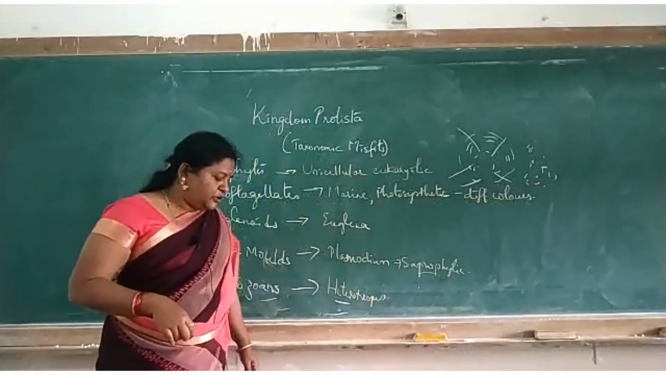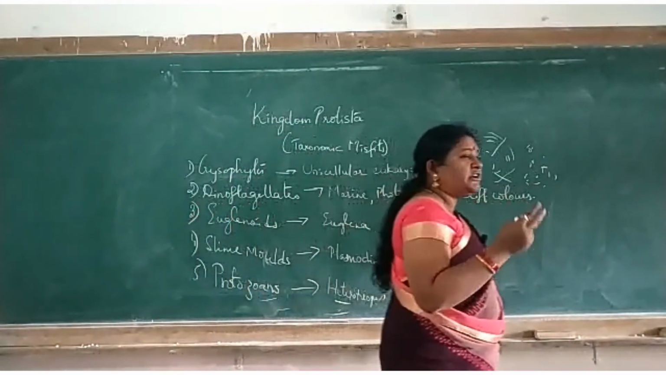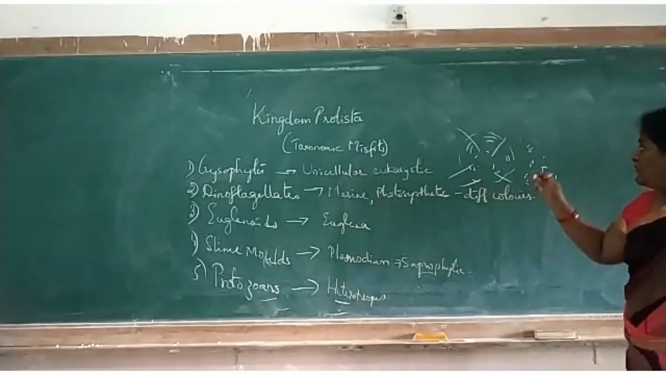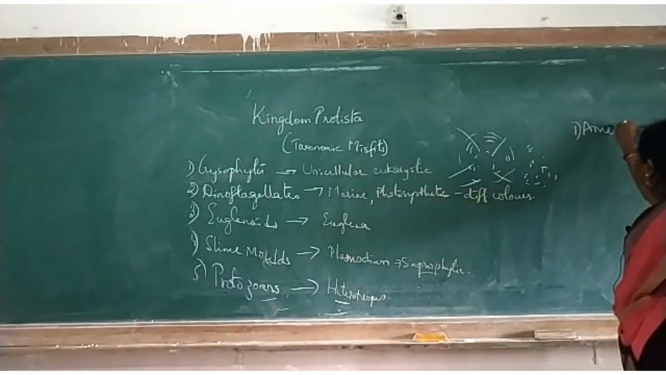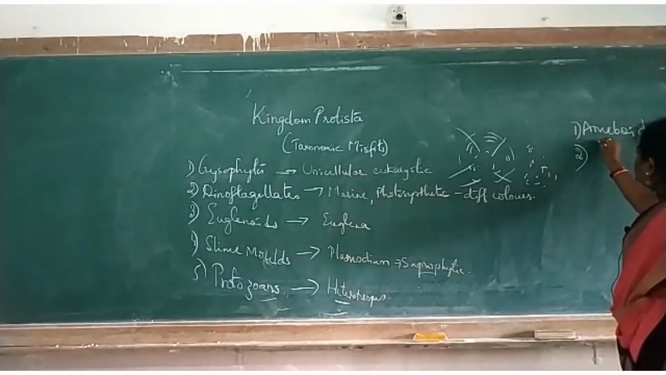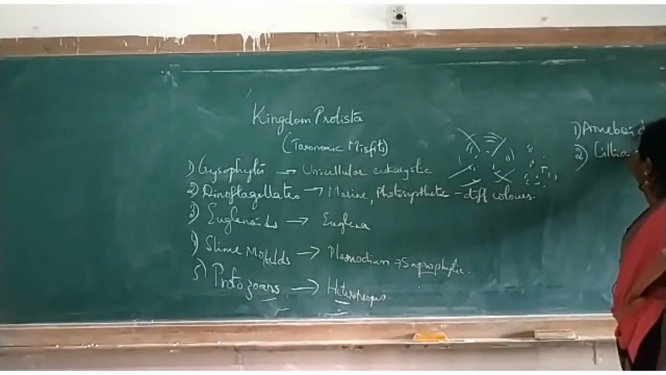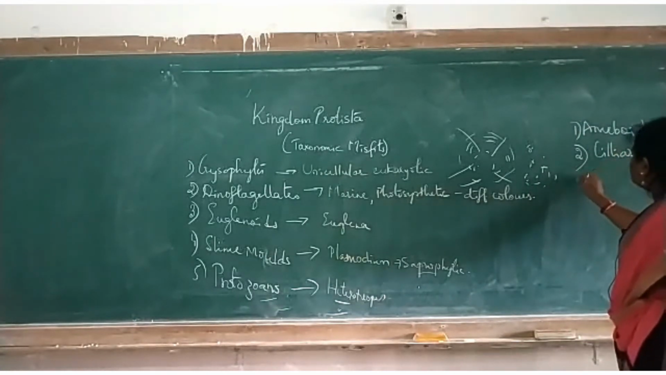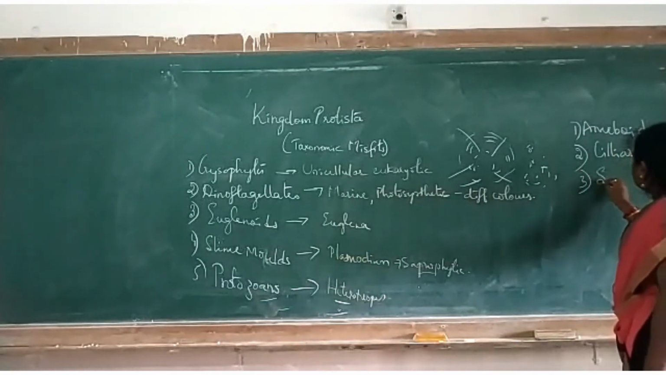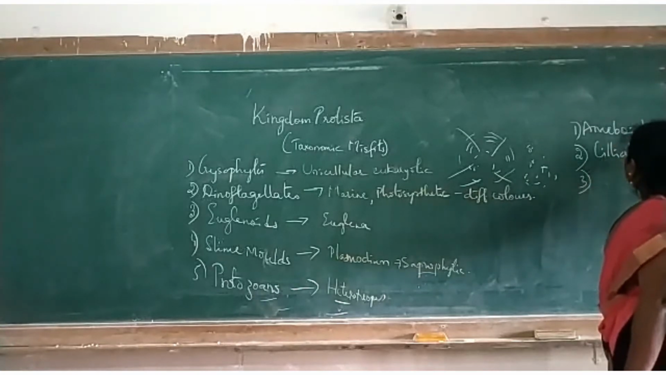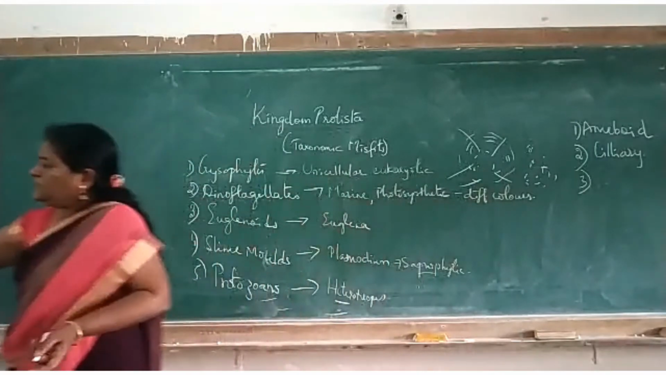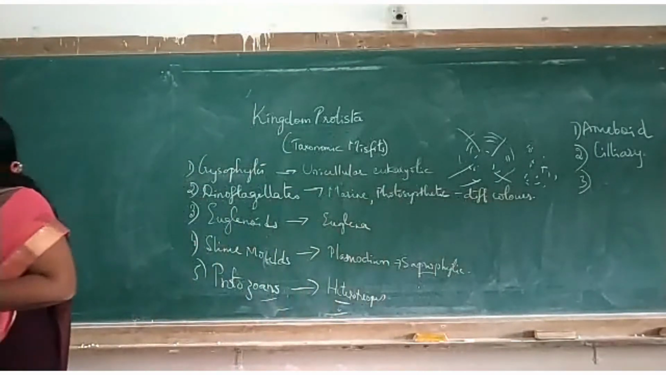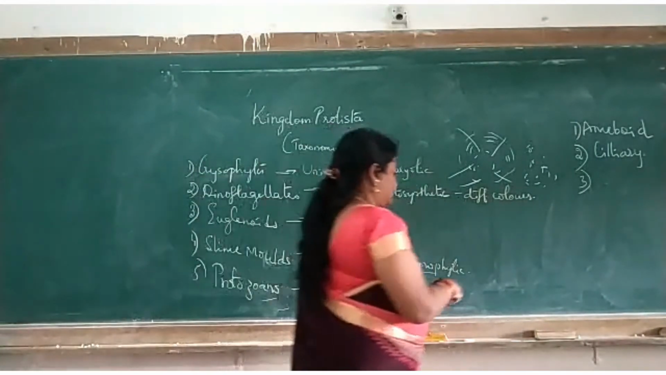Now these protozoans are divided into again 4 types. First one is called as amoeboid, okay. Second one ciliary, then flagellated and sporozoans.